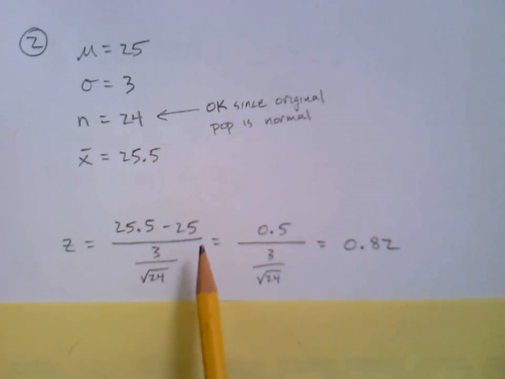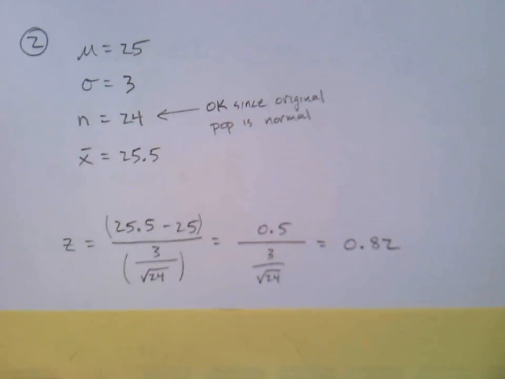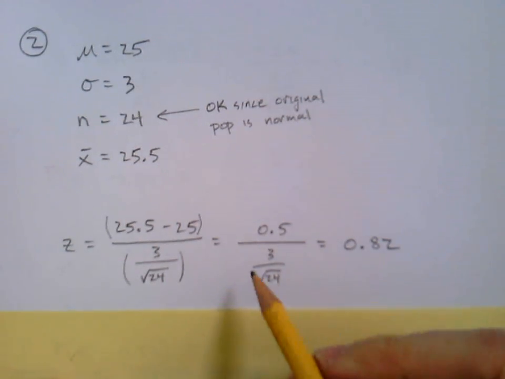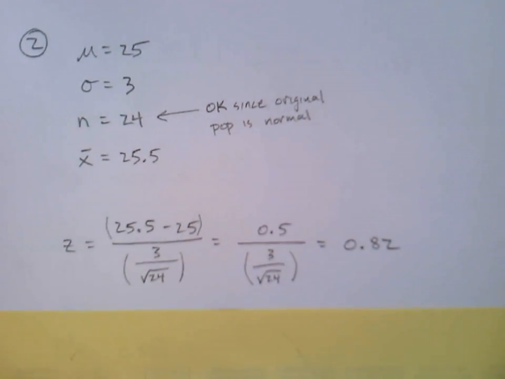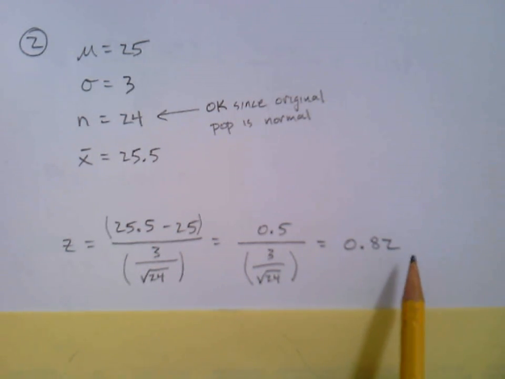We've got our x bar minus mu over sigma divided by the square root of n. If you want to just go for it here in your calculator, just be sure to use those parentheses, or maybe you want to do that subtraction in the numerator. This is not a nice square root, so probably just going to leave that. Use parentheses there. In any case, confirm that you get 0.82, and that is rounded to 2 decimal places. I think it's actually 0.819 or 0.1818 or something like that. So we got to round that z-score to use our table.